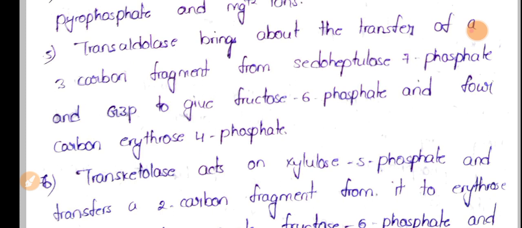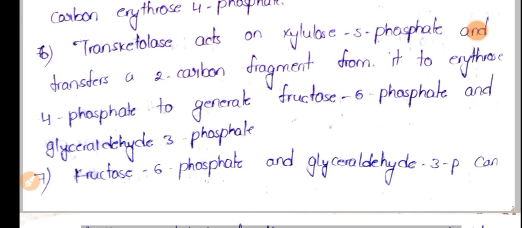Again here the action of transketolase is seen. What is the other reaction in which transketolase catalyzed? Xylulose 5-phosphate and ribose 5-phosphate were converted into pseudoheptulose 7-phosphate and glyceraldehyde 3-phosphate by the action of transketolase. Here again transketolase came into action with this erythrose 4-phosphate. Now this transketolase will act with xylulose 5-phosphate.